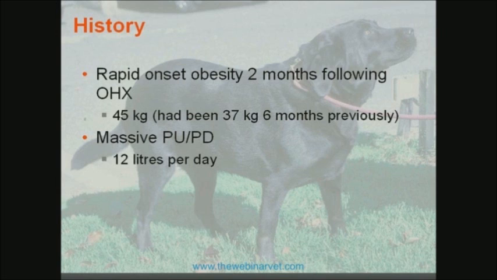And the main reason for consultation was the owner was concerned about the rapid increase in thirst and urination that Cara had shown, up to 12 litres per day, which is over 200 millilitres per kilogram per day she was now consuming. So she's a single dog in one house. The owner was able to accurately measure what she was drinking, which can often be quite difficult in multi-dog households.